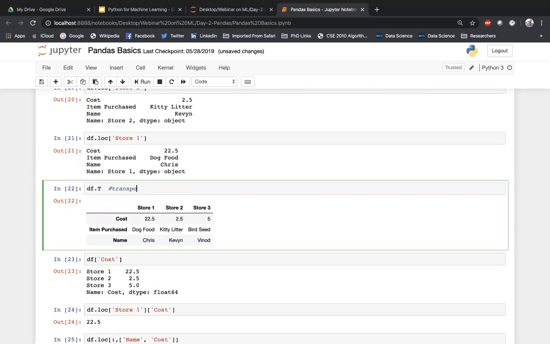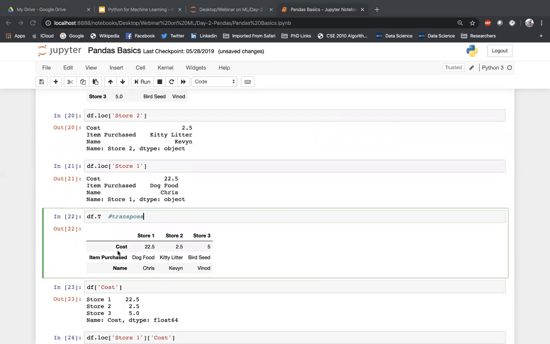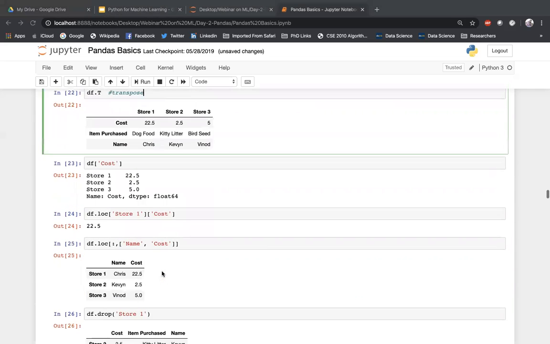So like I said, because the data frame is actually nothing but a table, I can quickly do a transpose on it. If I do a transpose, this is how the data is going to get transposed. Earlier you can see that the stores are here, now the table has taken a transpose. Similarly, if you want to retrieve any other columns, you can do this double indexing. For example, from store 1, I want the cost. So I'll take only that. Store 1 cost, so this 22.5 should be retrieved here.